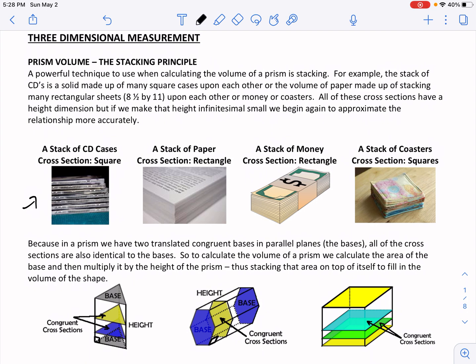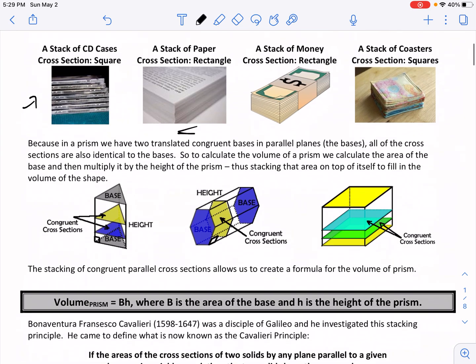But I honestly think paper is probably one of the best examples since it doesn't really have too much of a height. It does have a height, but it's almost negligible, and you don't notice it until you've stacked enough papers to realize that the height is increasing. So for instance, if we're looking at 8.5 by 11 paper, that would be our length and our width. Then as we stack the paper, the height is increasing, okay? And that height aspect, length times width times height, we know, going back to your elementary days, gives us our volume, okay?